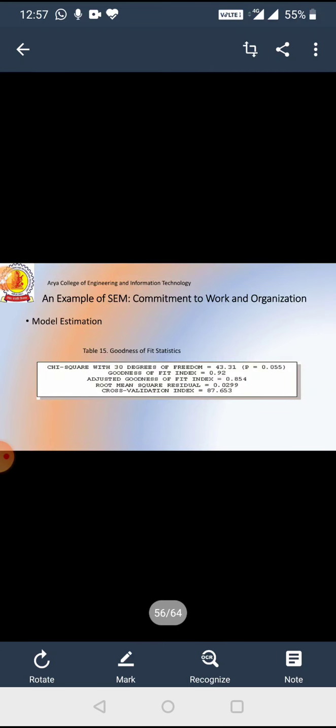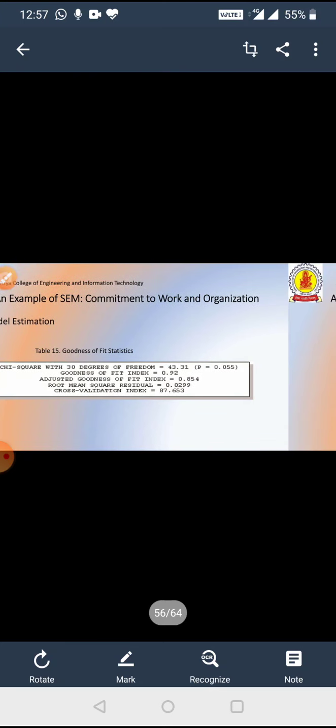Goodness of fit. Then model estimation is by goodness of fit statistics, using the chi-square method. Then model estimation is given by these variables. For the example of commitment of work and organization, the model estimation plot is this. This is our figure, how we use it and simplify it. The commitment of work and organization example continues.